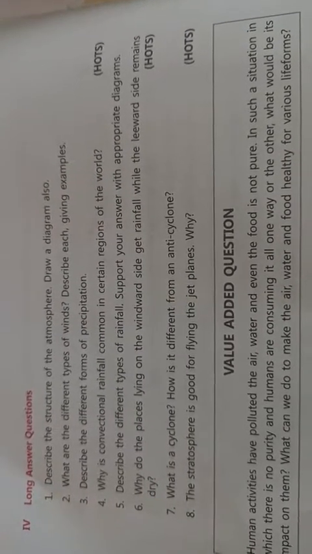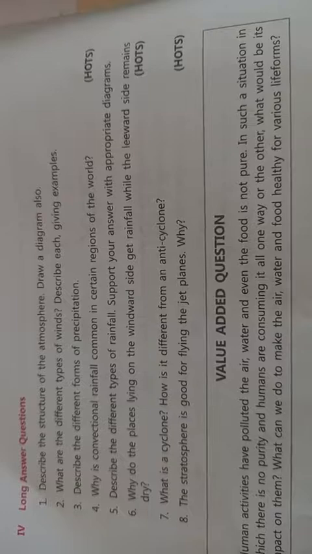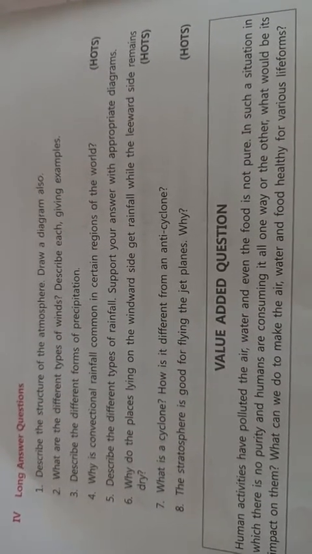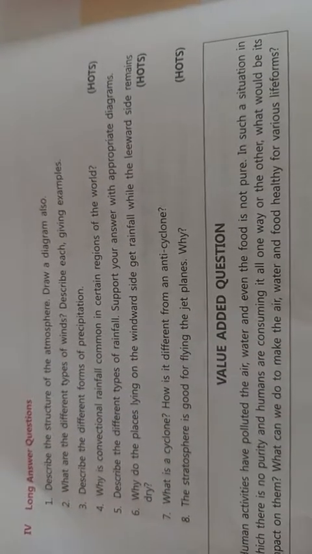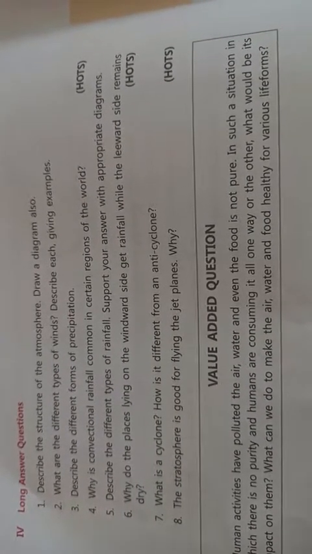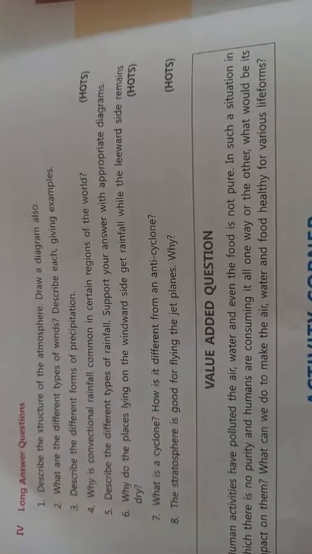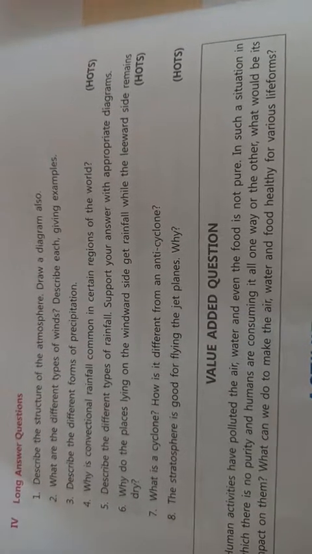In this question we write all components of the atmosphere: troposphere, stratosphere, mesosphere, thermosphere, exosphere, and write two lines about them, and then also label a diagram of the atmosphere.